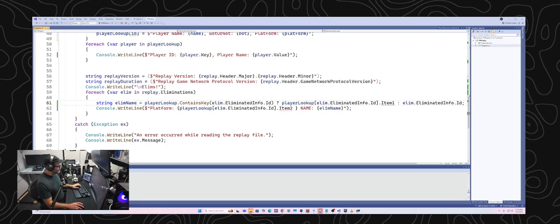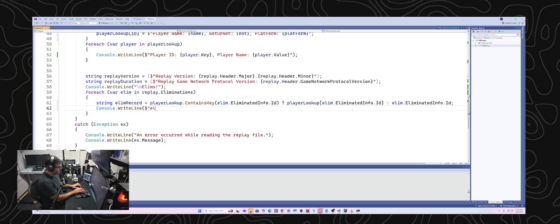All right, so I'm actually just going to change this to call this elim record, just because it'll be more correct in terms of the data that's in there. And then I should just be able to access the ID, and then just write it out to the console here.